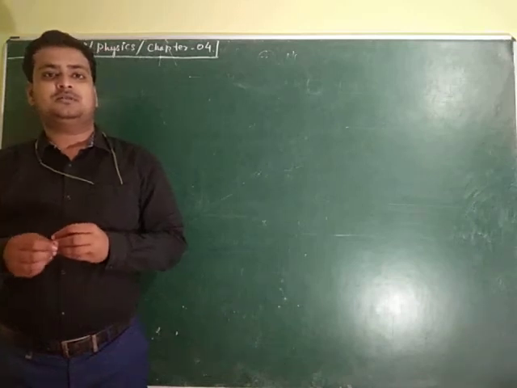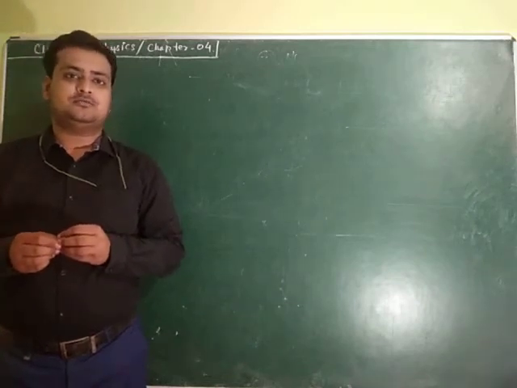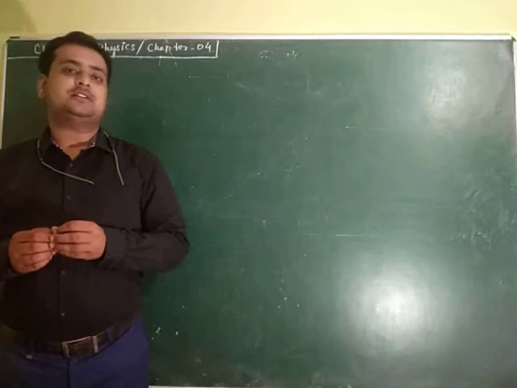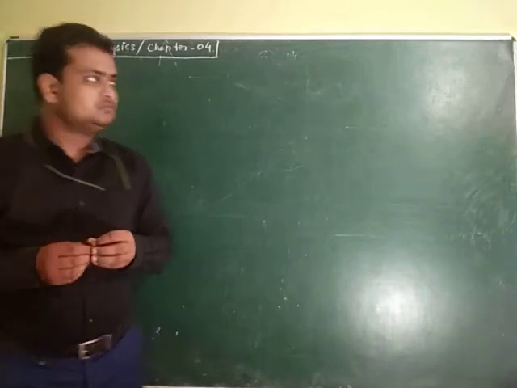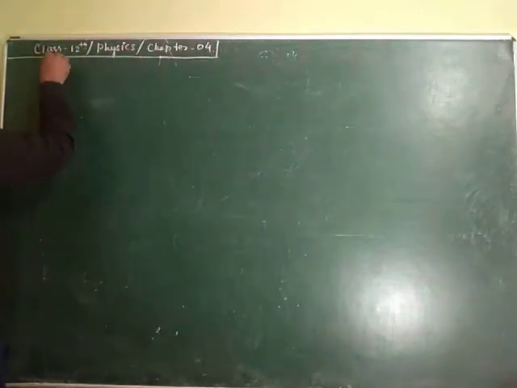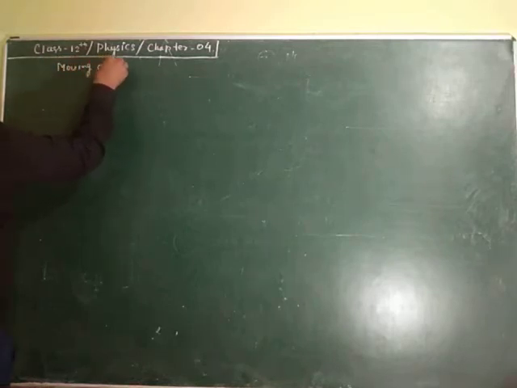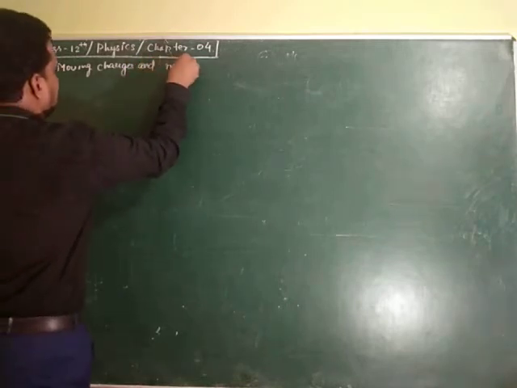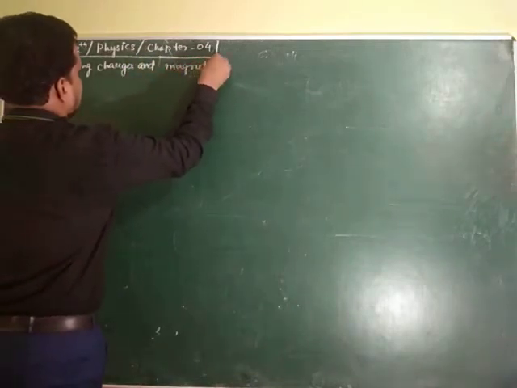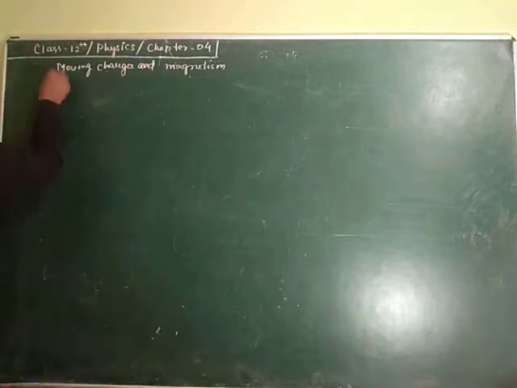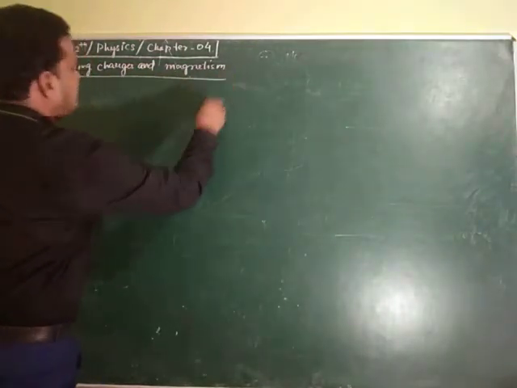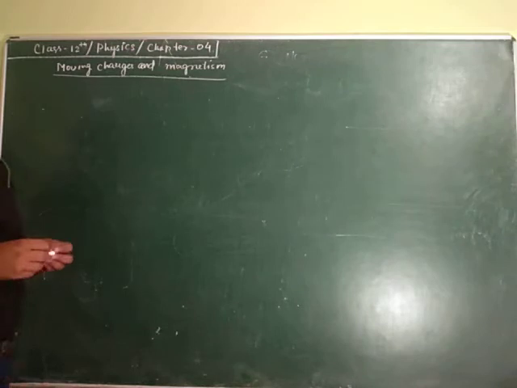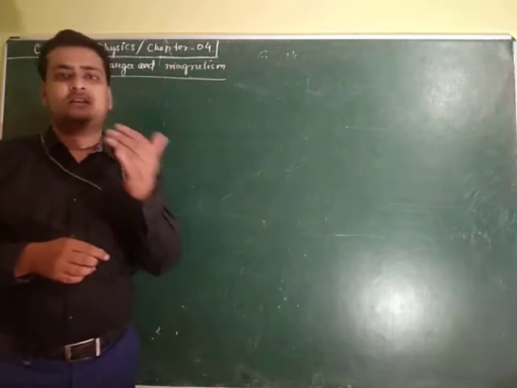In this video session, I am going to discuss chapter number 4, that is Moving Charges and Magnetism. In this chapter, we have to mainly discuss the magnetism produced by the electric current.